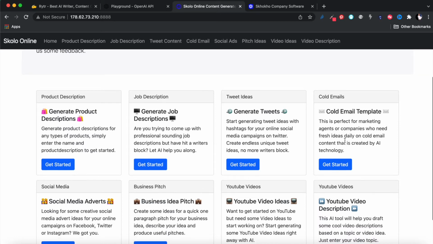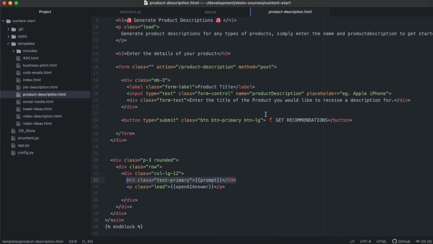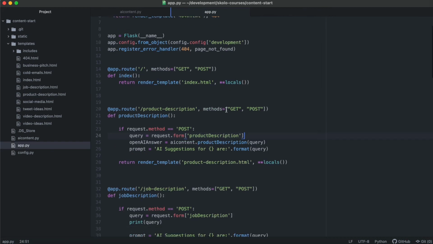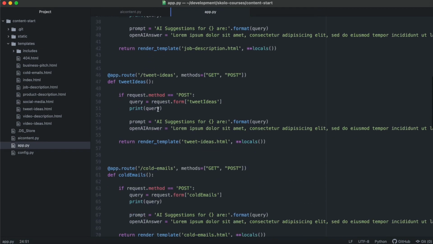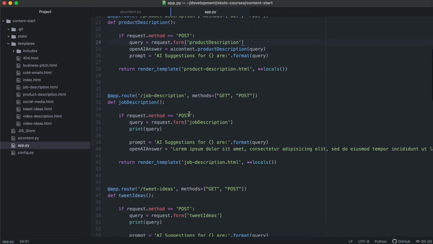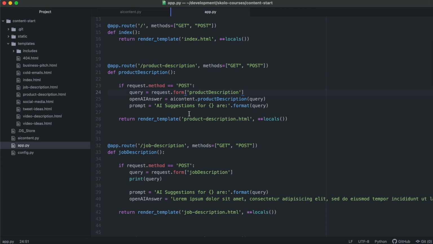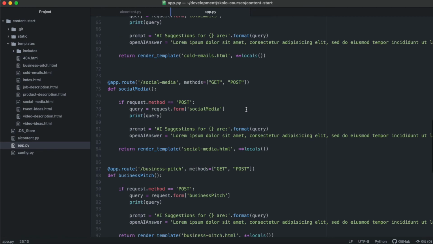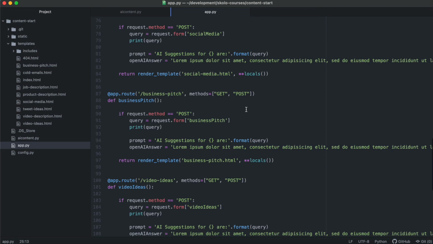Because I think that's very interesting. Let's do that. So I'm going to close that. So, product description, let's go down. This is the cold email. Currently, it's just printing that dummy text. What I'm going to do is rewrite this so I don't make mistakes.